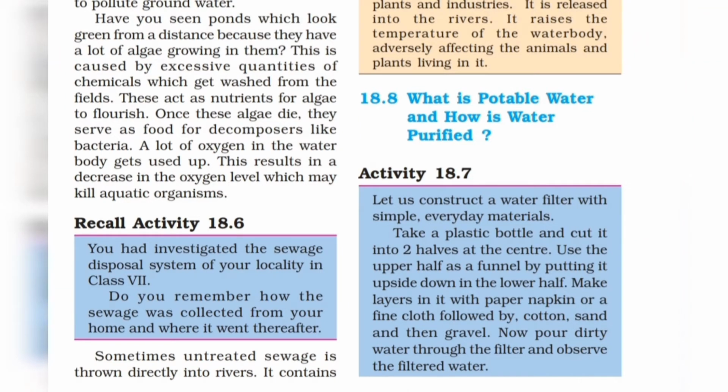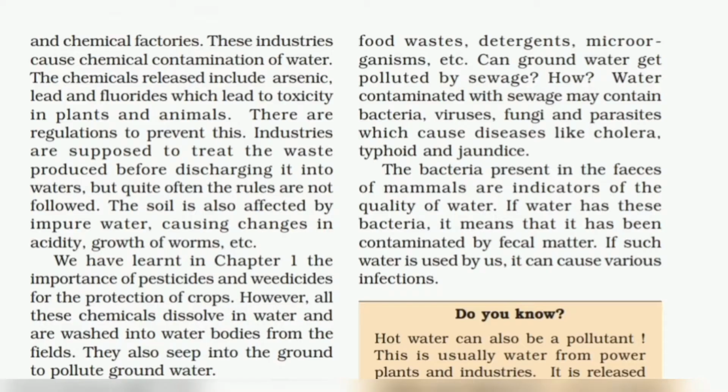Sometimes untreated sewage is thrown directly into rivers. It contains food waste, detergents, microorganisms, etc. Can groundwater get polluted by sewage? How? Water contaminated with sewage may contain bacteria, viruses, fungi, and parasites which cause diseases like cholera, typhoid, and jaundice.